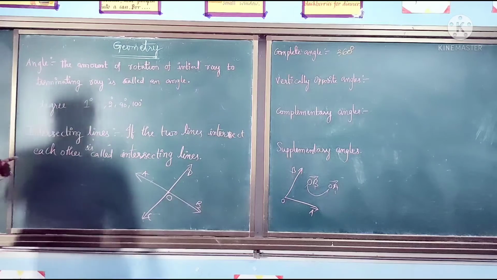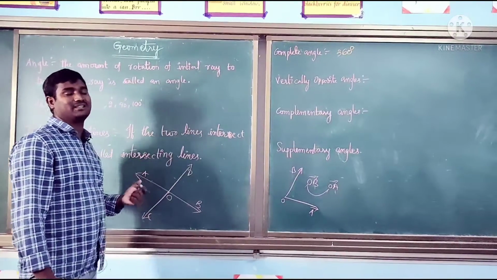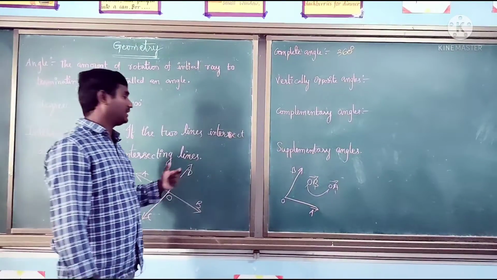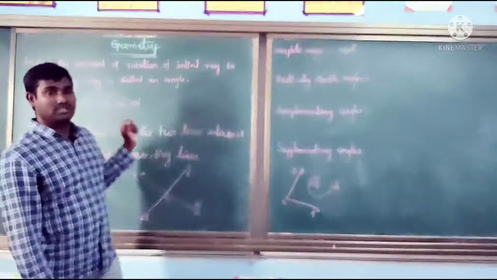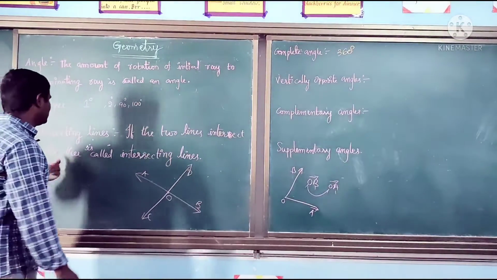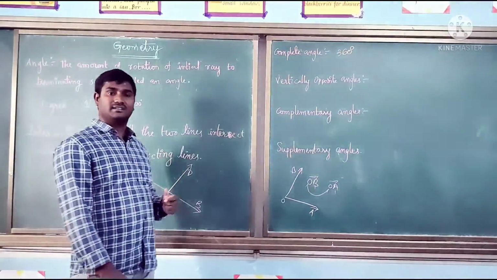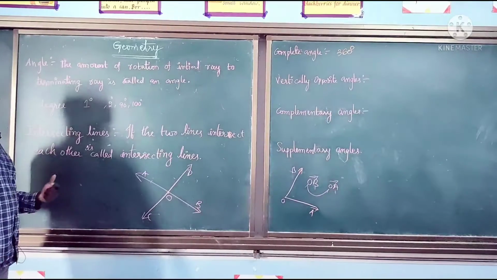If two or more lines are intersecting or meeting at one point, they are called intersecting lines. So here AB and CD are the intersecting lines.